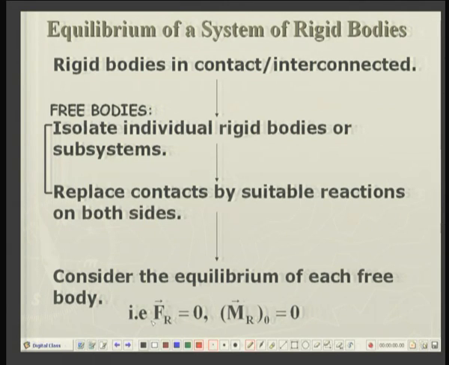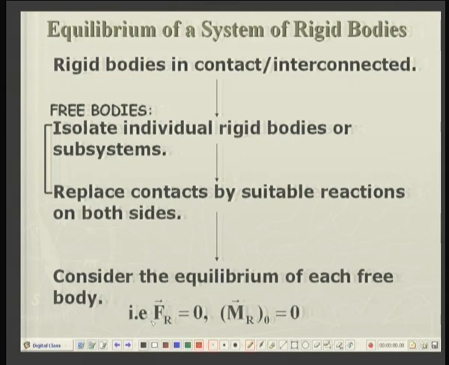Now, we will isolate each individual rigid body from the other bodies, or a subsystem of rigid bodies from the surrounding bodies, and wherever the bodies were in contact with each other, at that point or on those surfaces we will introduce some forces and moments depending upon the type of contact or interconnection.